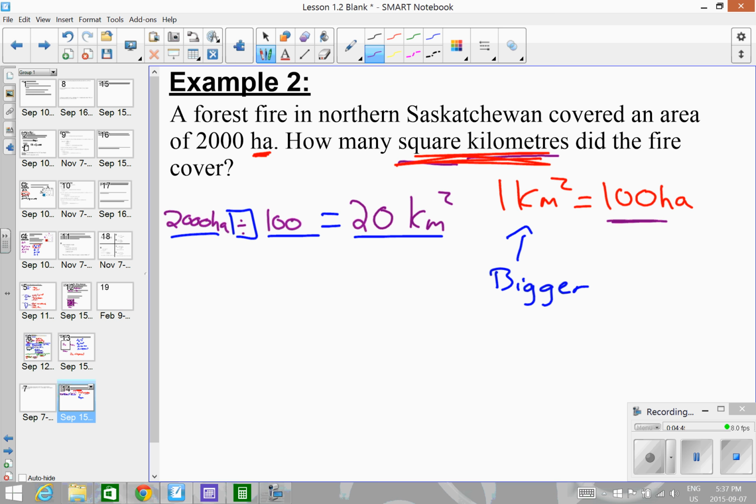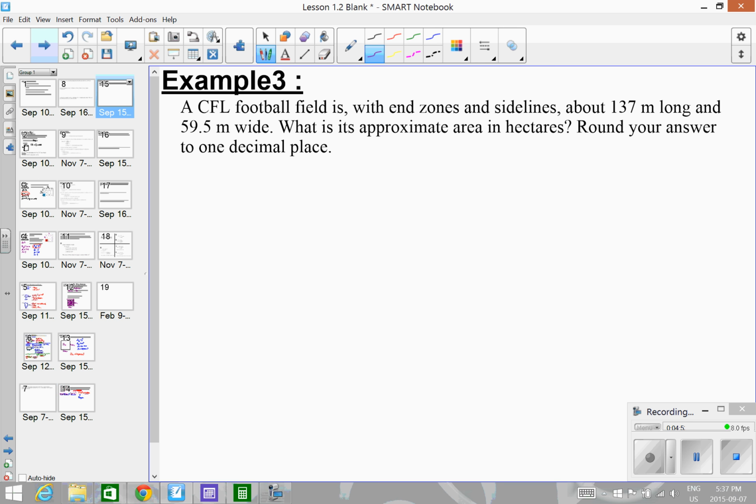Alright, let's do another example. A CFL football field with end zones and sidelines is about 137 meters long and 59.5 meters wide. And I want to know its approximate area in hectares. And we're going to round to one decimal.